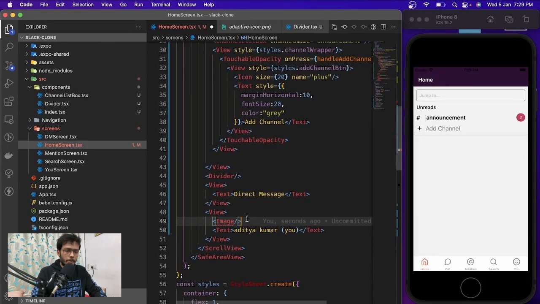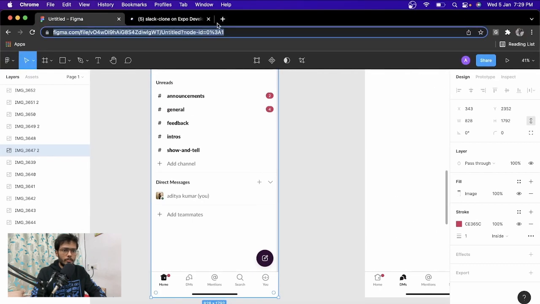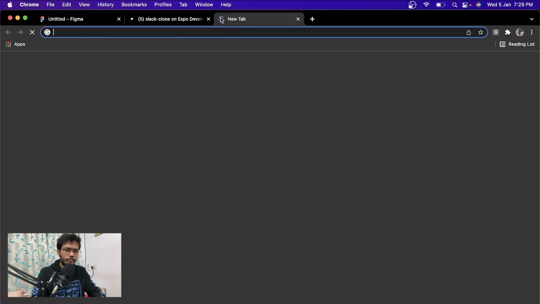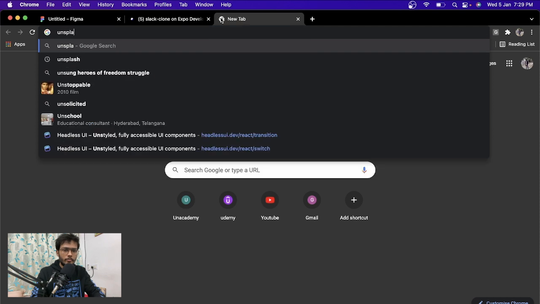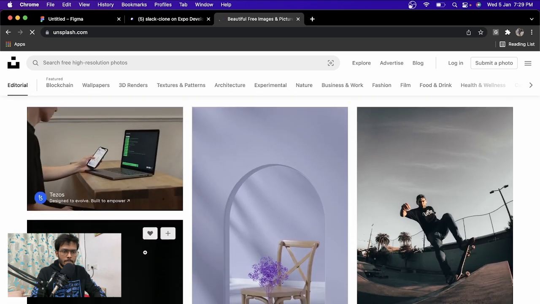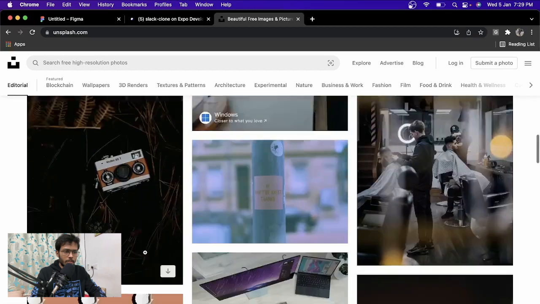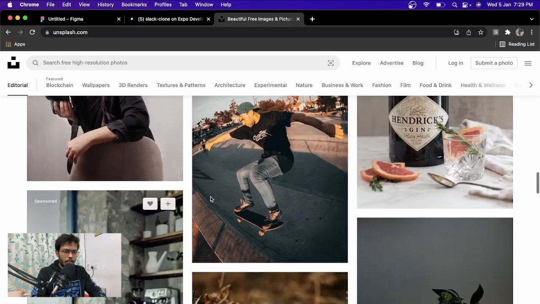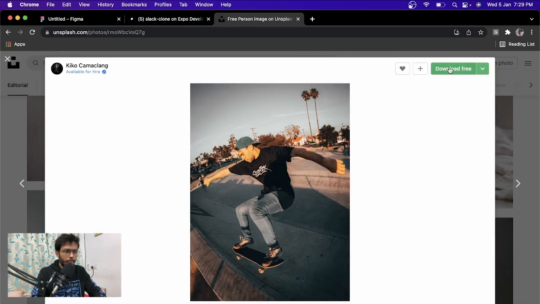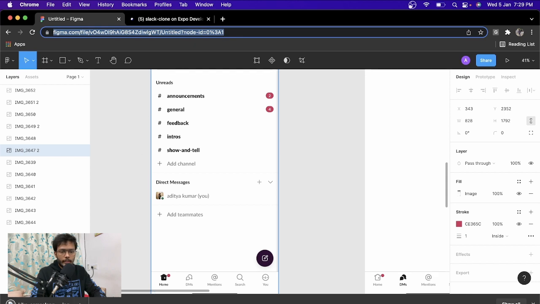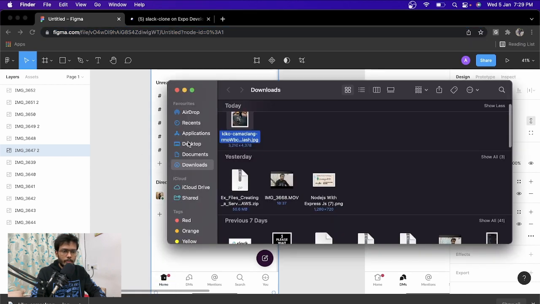So here we're going to put some image, and we are going to get the image from Unsplash, right? Which image should I grab? Let's grab this one. And we are going to copy this.